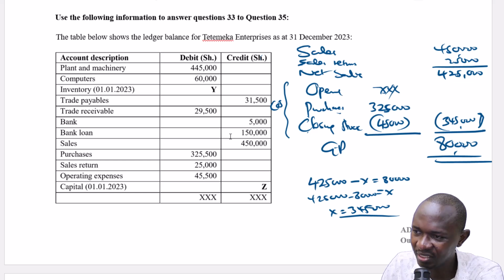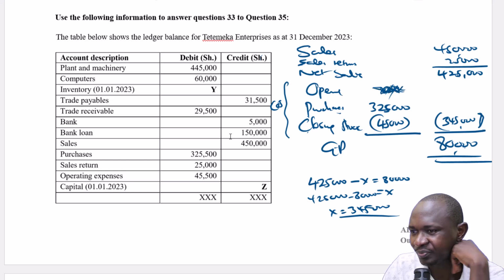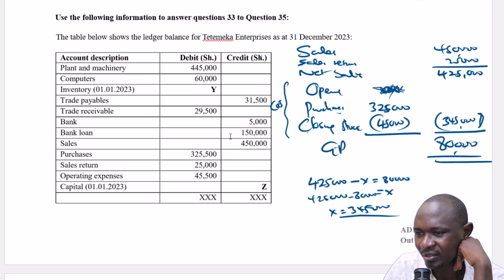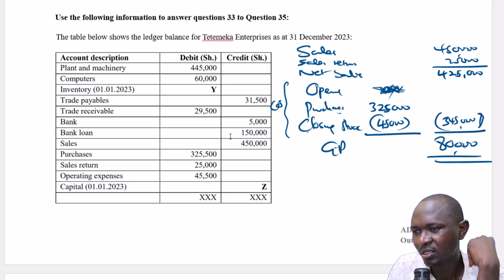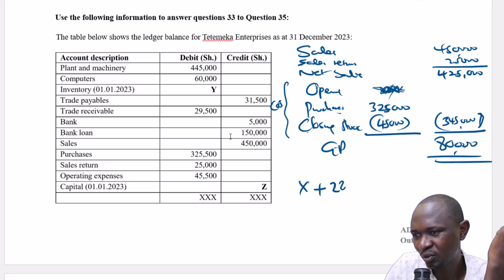So if this is 345, what is this figure here? So this is the unknown. Now let me just delete this, because now we already know this. So X plus, because this is plus, and this one if we less it as 280. 325 minus 45 is 280,000 is equal to negative 345,000.